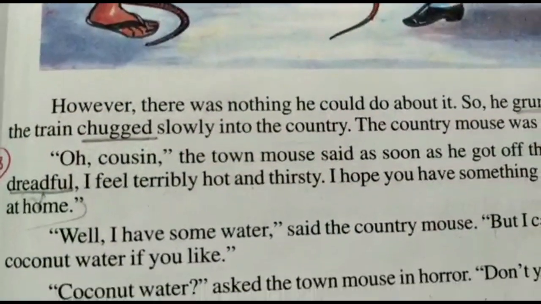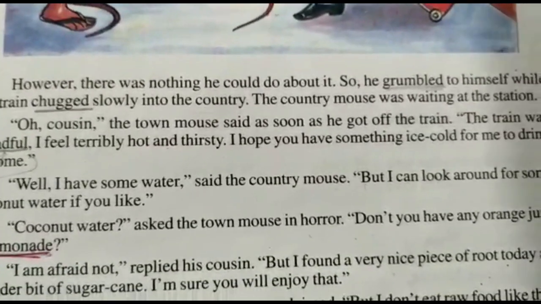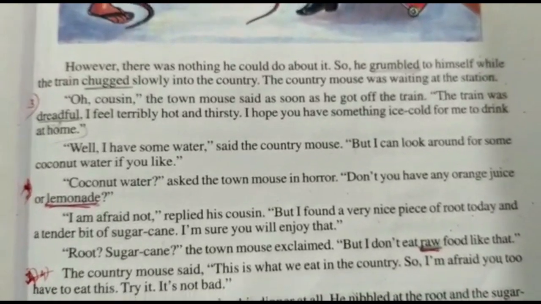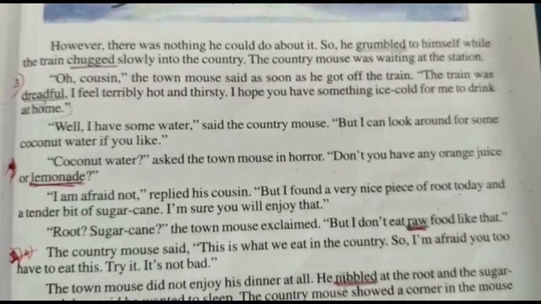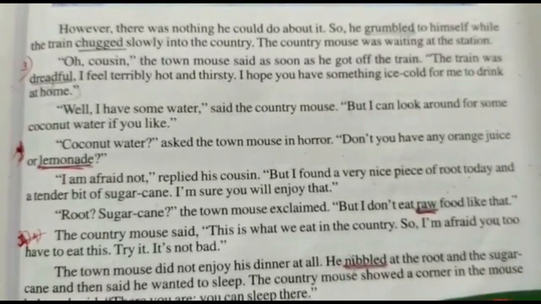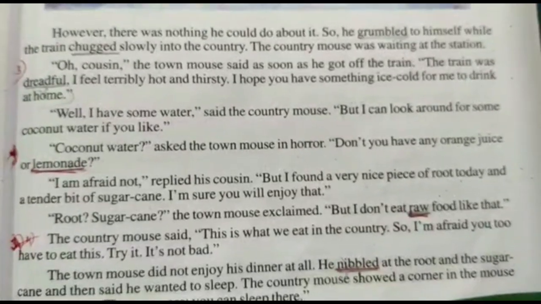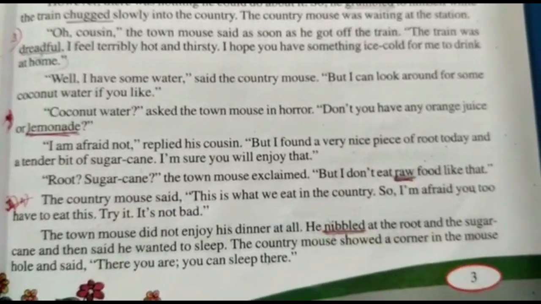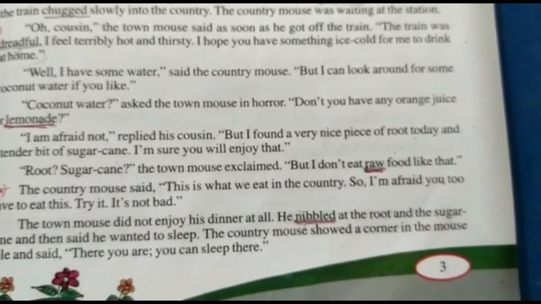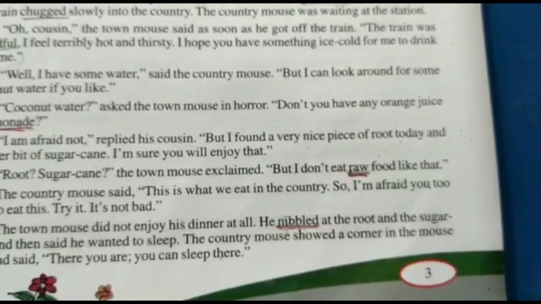Oh cousin, the town mouse said as soon as he got off the train. The train was dreadful. I feel terribly hot and thirsty. I hope you have something ice cold for me to drink at home. Well, I have some water, said the country mouse, but I can look around for some coconut water if you like. Coconut water? asked the town mouse in horror. Don't you have any orange juice or lemonade? I am afraid not, replied his cousin.